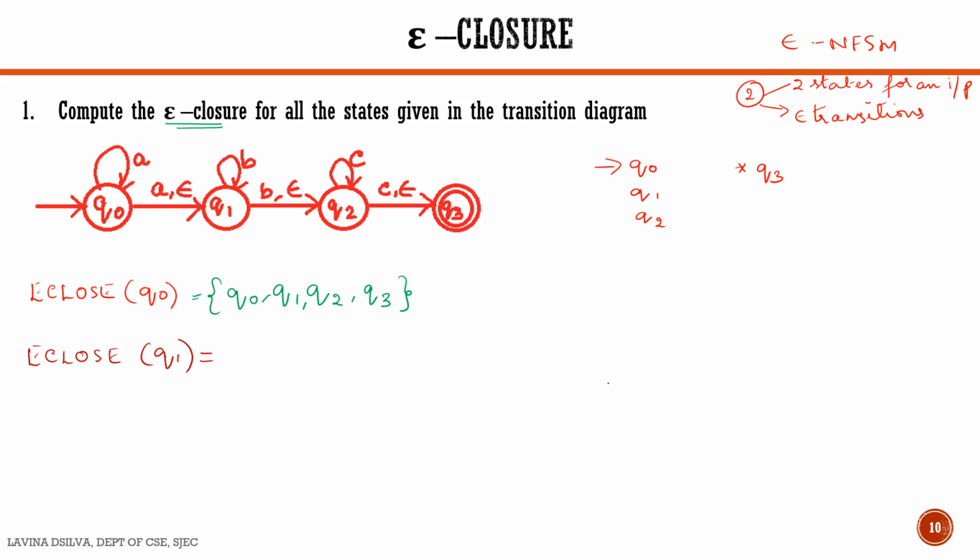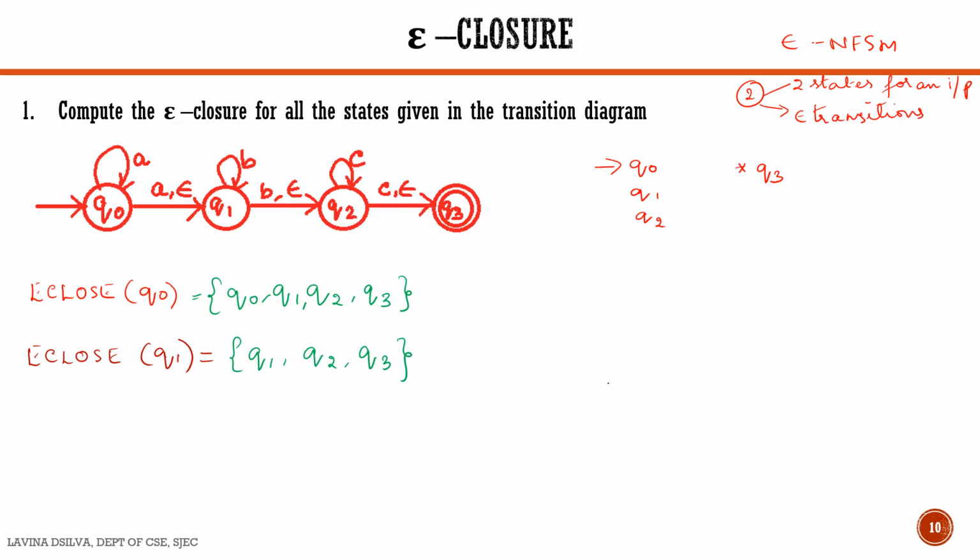From Q1 state, now we will be checking which are the states which are reachable because of epsilon transitions. So from Q1 state, you can go to Q2 state because there is an epsilon. From Q2 state we can go to Q3 state because there is an epsilon. So E close of Q1 is state Q1, then we can go to Q2 and then we can go to Q3. So we have got 3 states in the E closure.